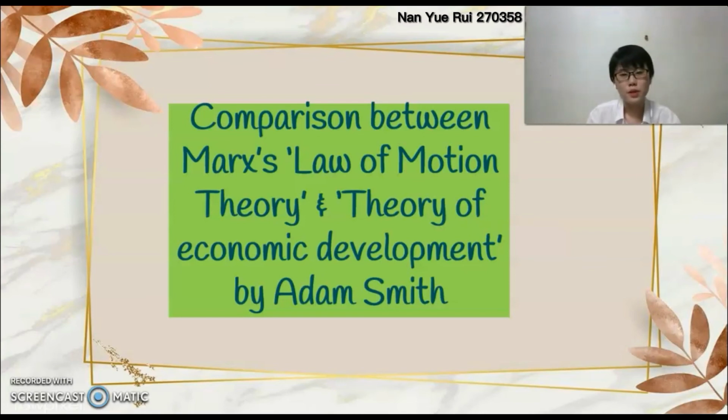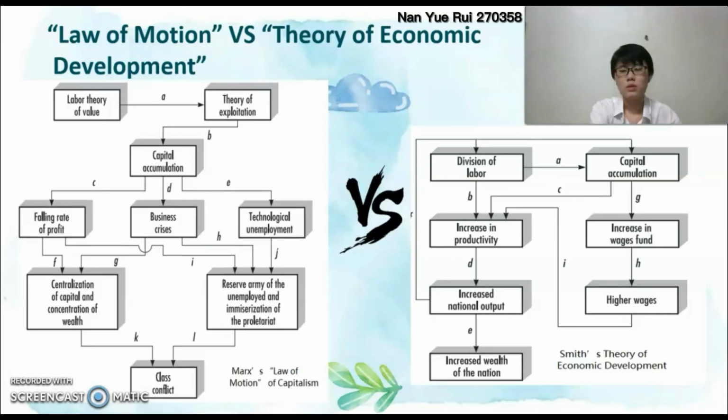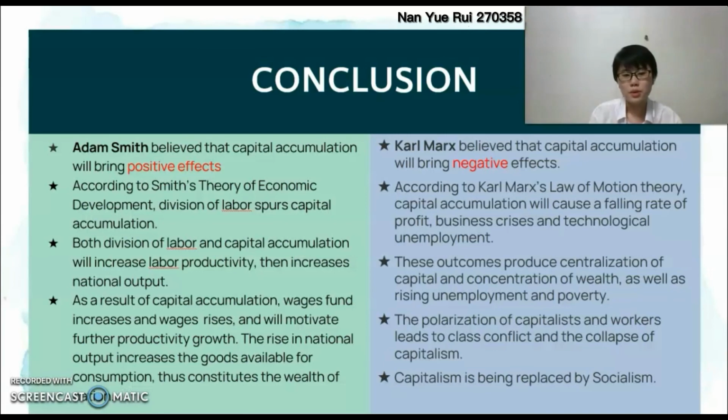Now I will continue with the comparison between Marx's law of motion theory and the theory of economic development by Adam Smith. These are the diagrams of the law of motion and the theory of economic development. In the comparison, Adam Smith believed that capital accumulation brings positive effects for the economy. According to Adam, division of labor helps to stimulate capital accumulation.